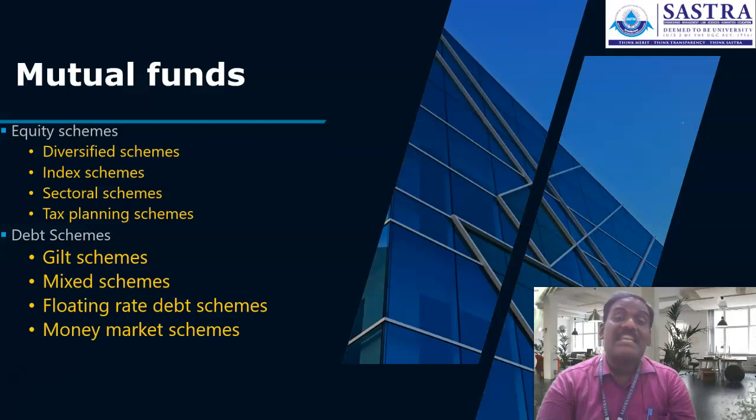In this particular scheme, the investor wants the majority of the funds to be invested into debt oriented items. Take the first one, the equity scheme: an aggressive investor who wants to generate more returns, expecting a higher rate of return from the investment, wants to invest into equity schemes.